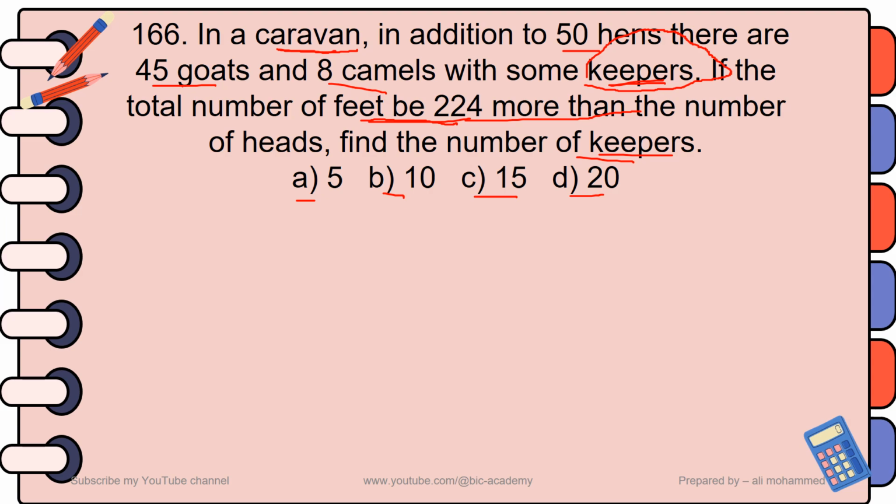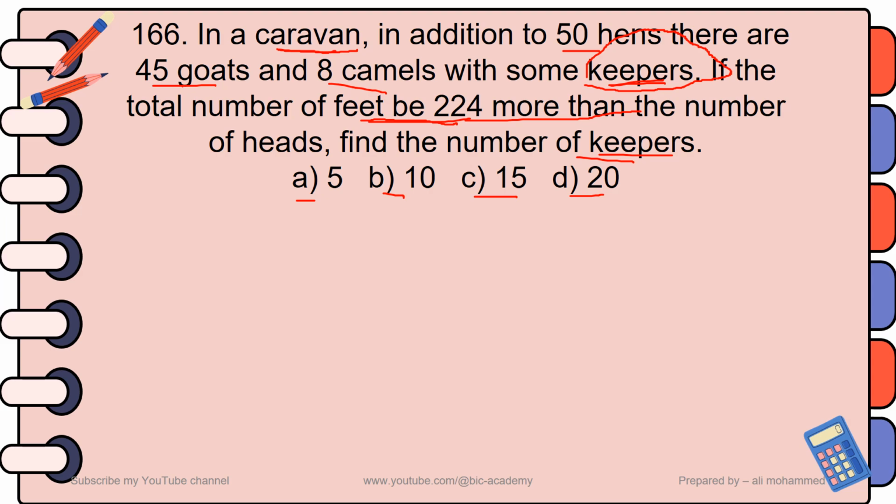That means when you add 224 to the number of heads, you get the total number of feet. So total number of feet is equal to 224 plus total number of heads. Using this information, you have to find the number of keepers.